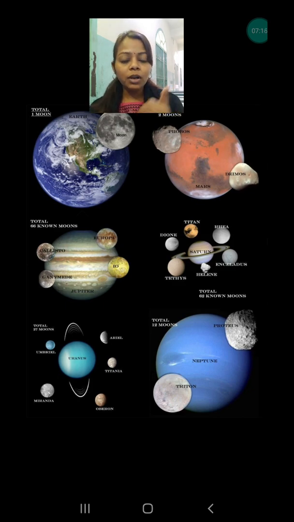Now we all are talking on the phone, and we are all using Zoom classes. Why? Because we are able to use the internet. How are we able to use the internet? With the help of satellites also. So satellites are very important, and we call them satellites because they keep revolving around the earth. That is the only reason we call them satellites. So this is all about satellites.